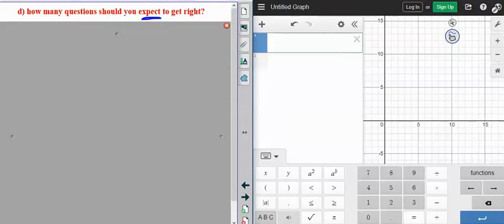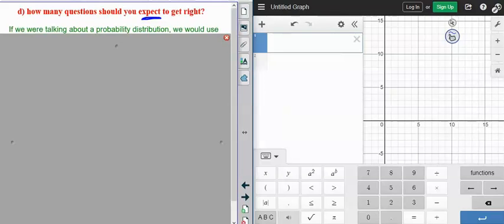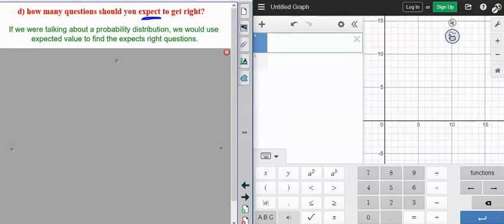You're right. Expected value. So that's what we're going to talk about on this one because we're talking about the expected to get right. If we were talking about a distribution that had more than one outcome with different probabilities, then expected value would work the way we did it with the table. But because this is a binomial distribution, we're going to do it even easier.